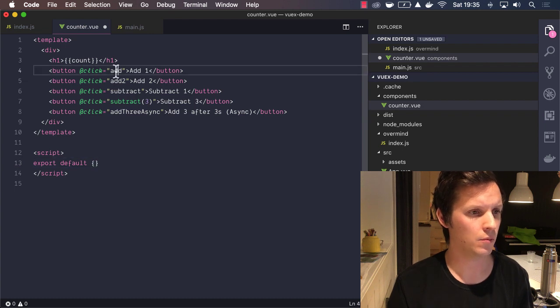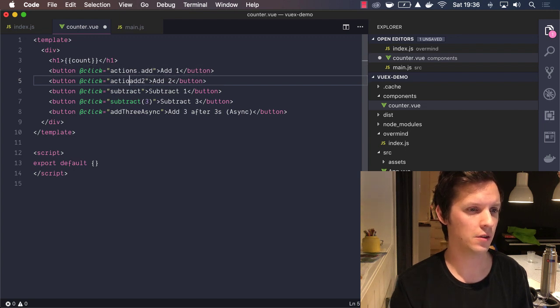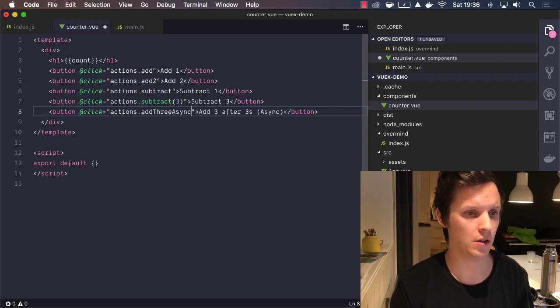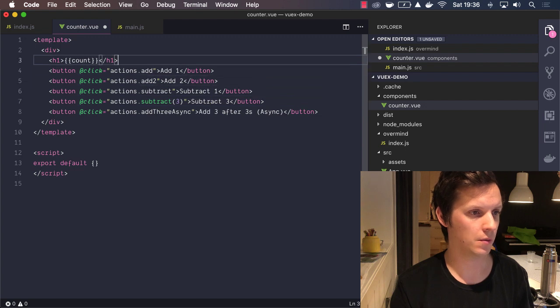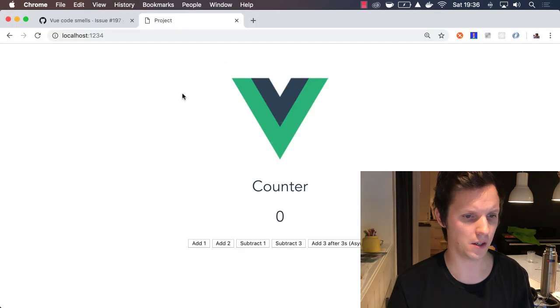And then we are going to say actions add, actions add 2, actions subtract 3, and actions add 3 async. And of course, we are going to say state.count instead. Okay, let's see if this actually works now.